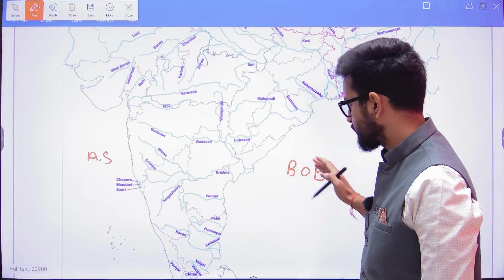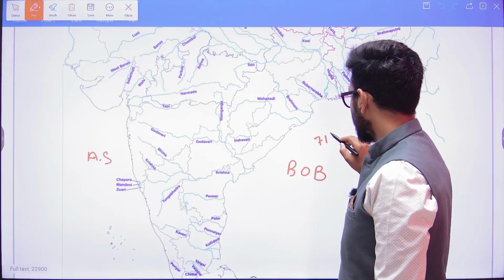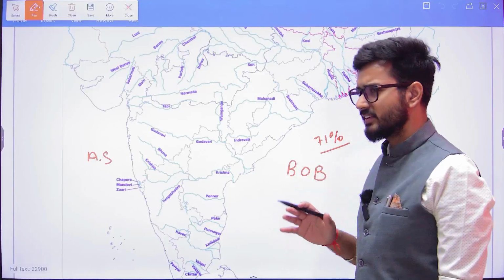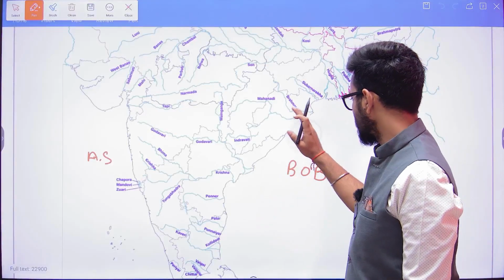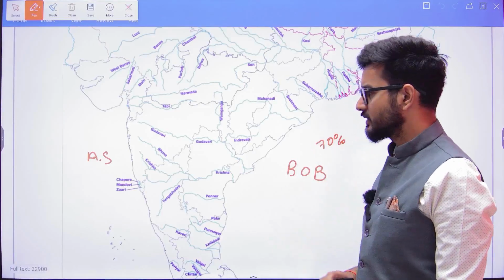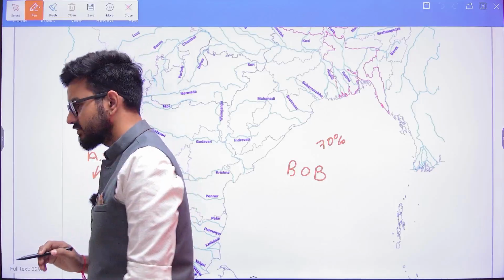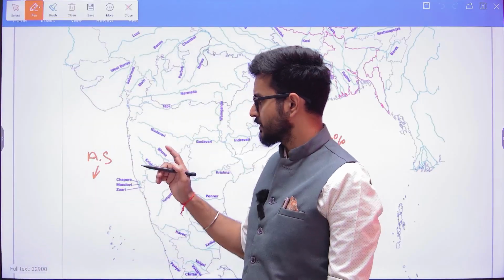But around 70%, more than 70% of the drainage, is going to happen in the Bay of Bengal, whereas around 20 to 25% of the drainage is going to happen in the Arabian Sea.